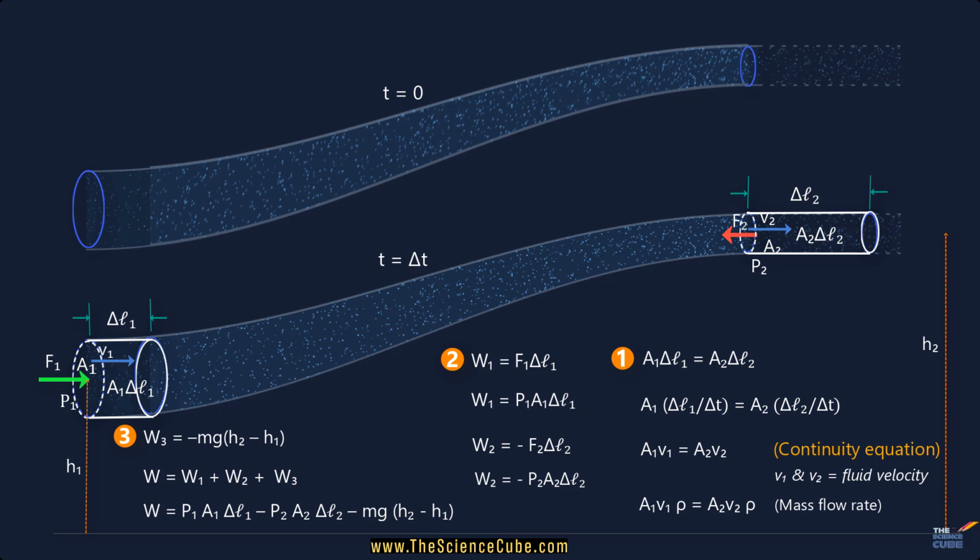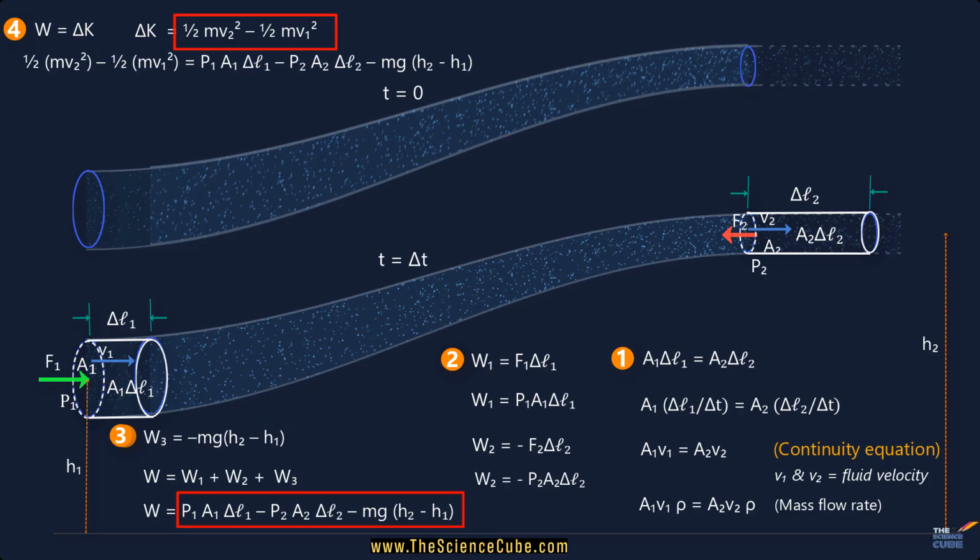Now, according to the work-energy theorem, the net work done on a system is equal to the change in its kinetic energy. Here the initial kinetic energy was half m v1 squared, and time delta t later, the final kinetic energy became half m v2 squared. Therefore, the change in kinetic energy, delta KE, is half m v2 squared minus half m v1 squared.